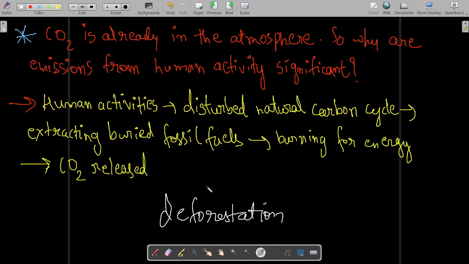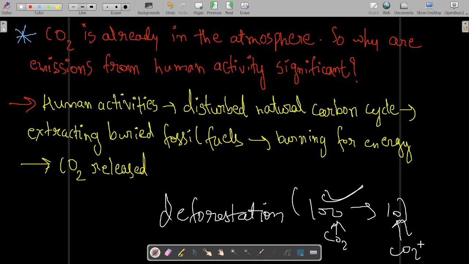If 100 trees are reduced to 10, then where 100 trees were consuming CO2, only 10 trees will consume it. So the concentration of CO2 will increase.